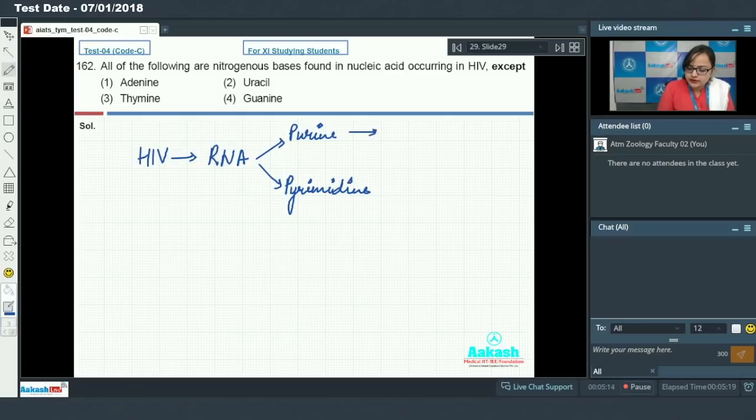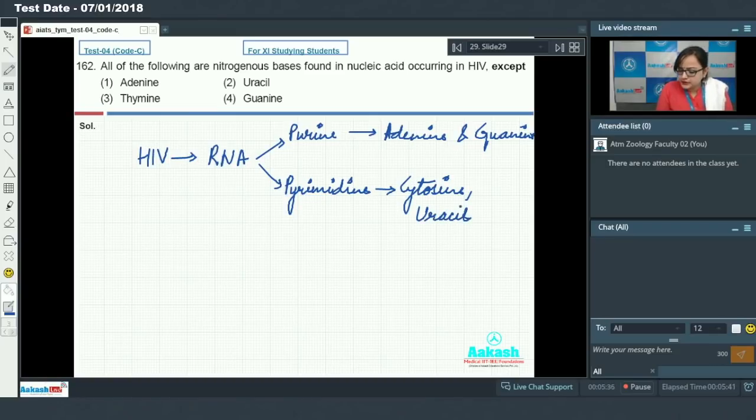So RNA has adenine and guanine, and for pyrimidines, RNA has cytosine and uracil.